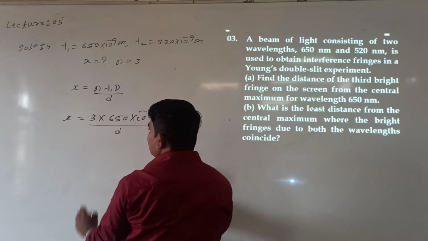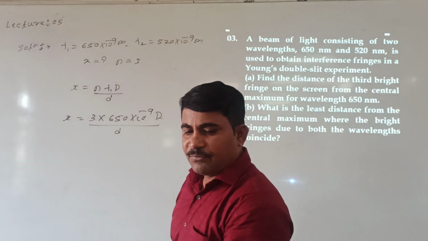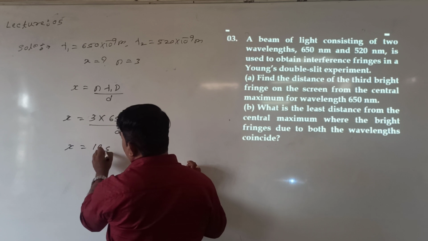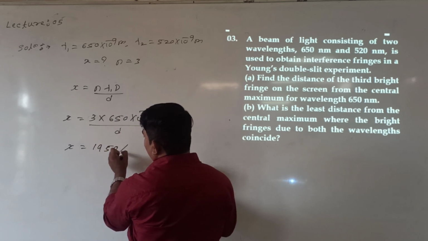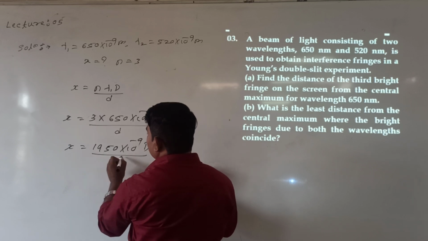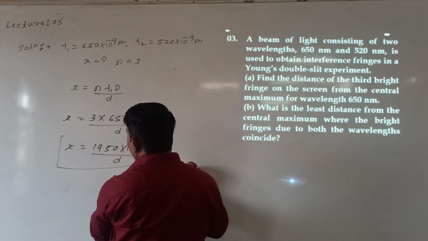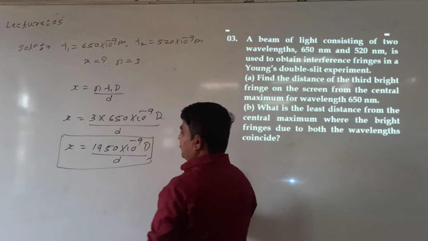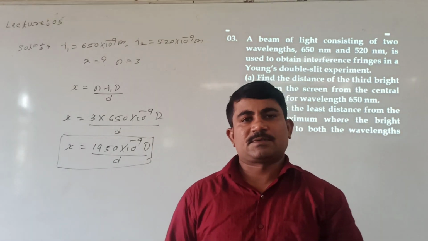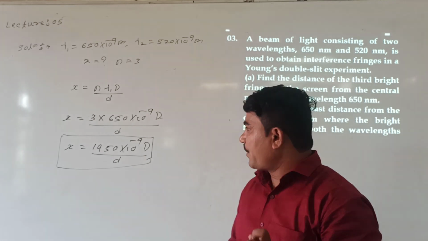Then from this again we will take the value. This is 1950 into 10 raised to minus 9 capital D divided by small d. Because capital D and small d values are not given, keep it as it is.